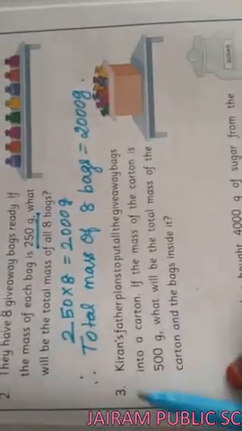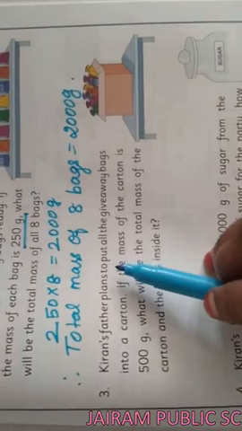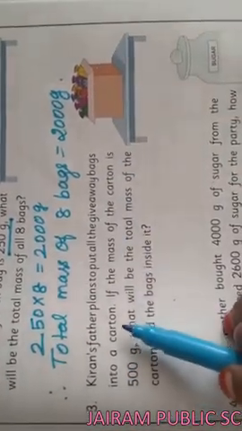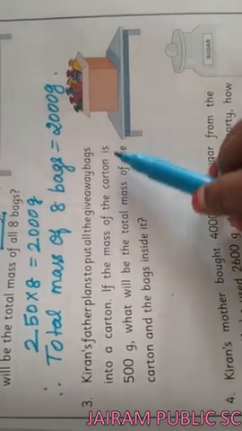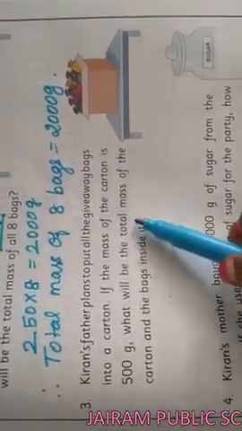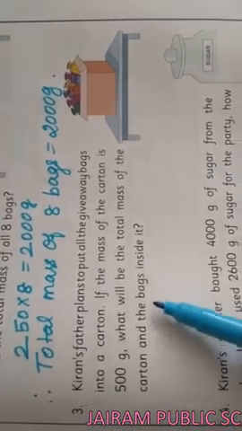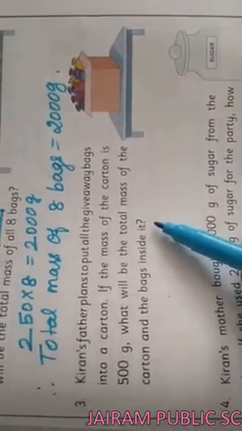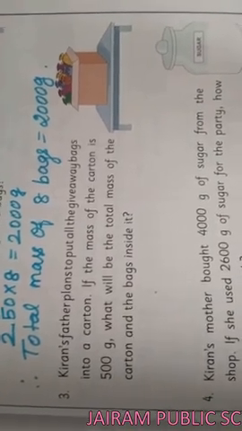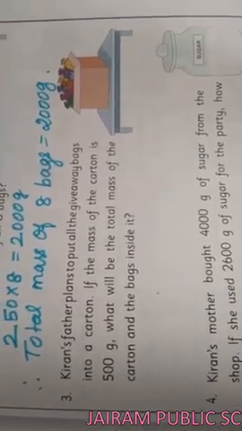Third sum, Kiran's father plans to put all the giveaway bags into a carton. If the mass of the carton is 500 gram, what will be the total mass of the carton and the bags itself? For that, you have to use the operation addition.